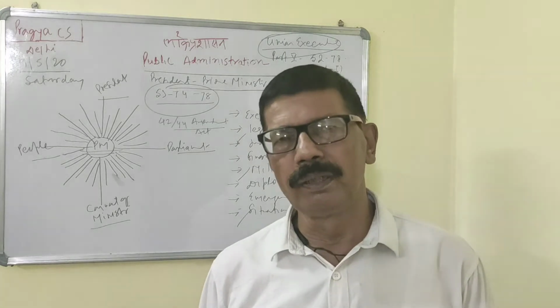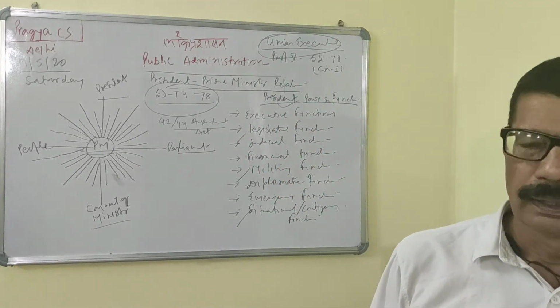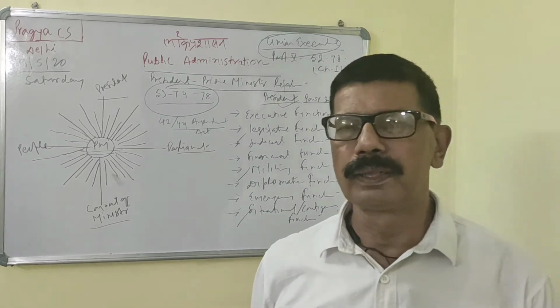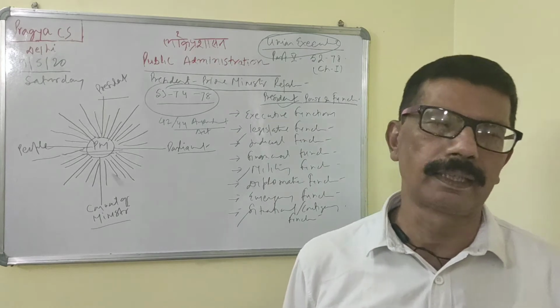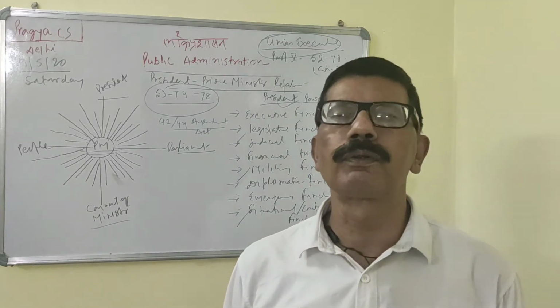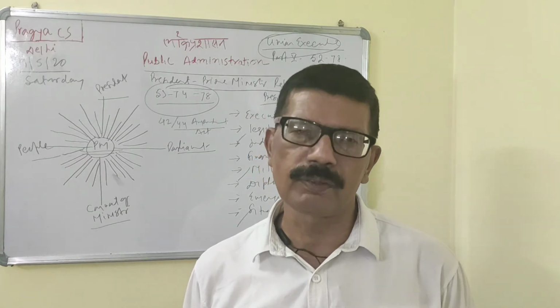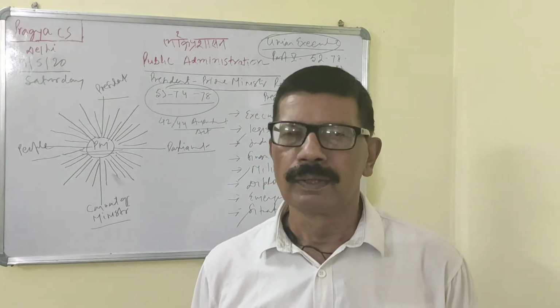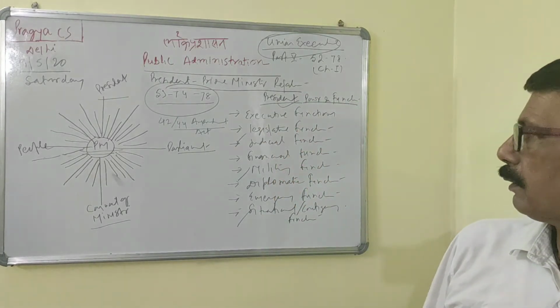No money bill or finance bill can be introduced without his approval. During financial emergency, he has enormous power with regard to financial matters, and he has power to constitute the Finance Commission at an interval of 5 years to review the relation between center and state.